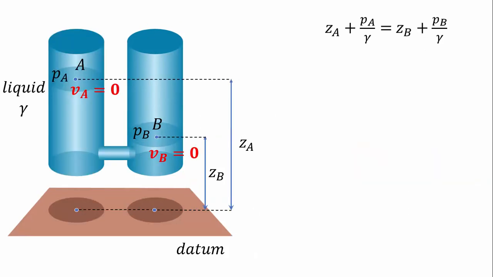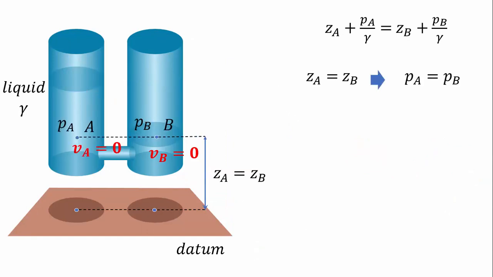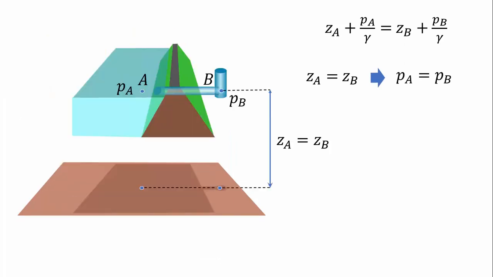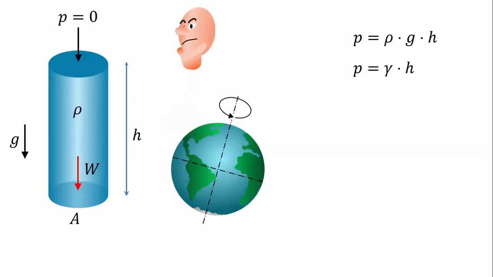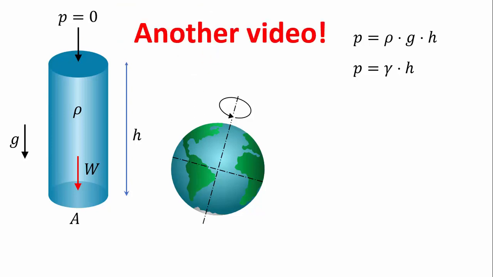The same will apply to two vessels connected between them. If the points A and B are at the same depth, they will have the same pressure. Even in this dam, A and B have the same pressure. But wait, there is still something strange about what we saw. We are assuming that the pressure above the water level is 0. I'm sure it isn't. And you're right, we'll talk about this in another video.